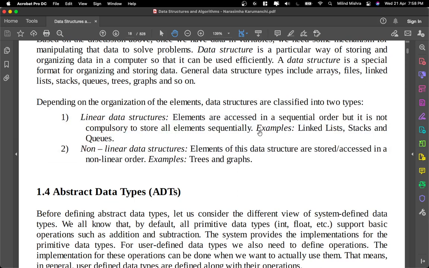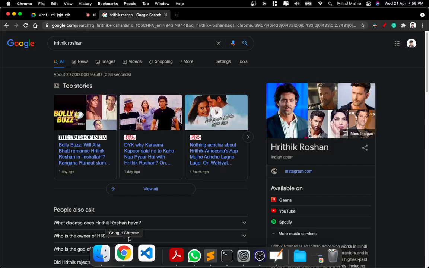Okay, so the linear data structures were linked list, stacks, and queues. The data which are stored in these data structures can be accessed linearly. So let's look into a linked list.